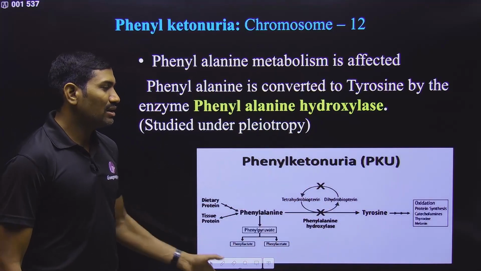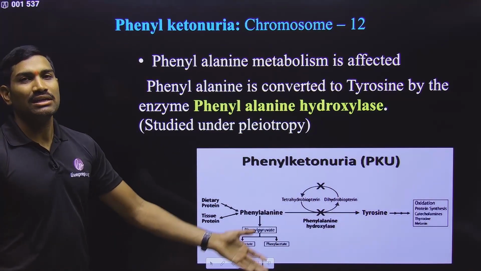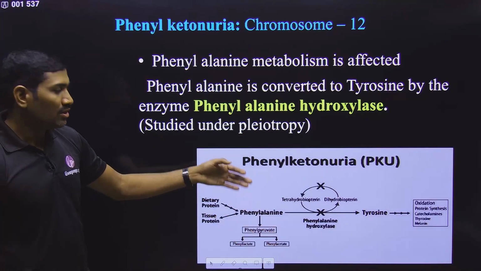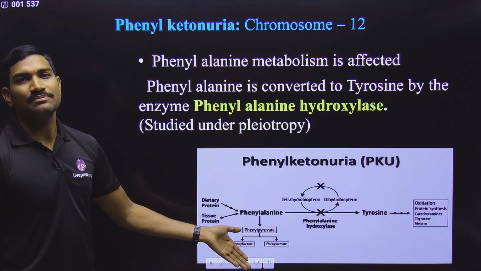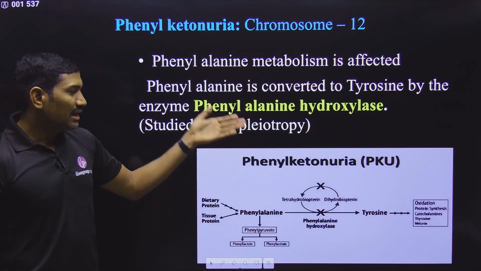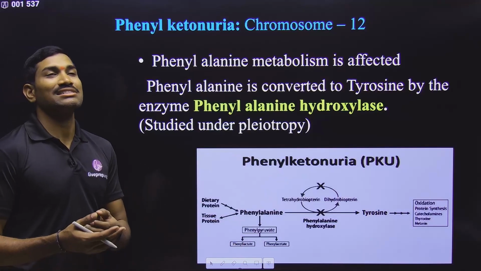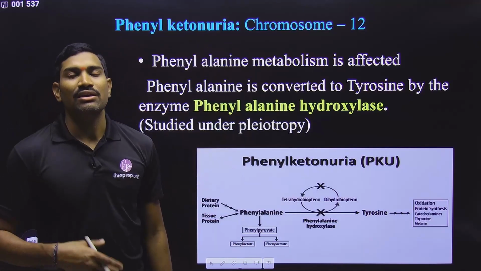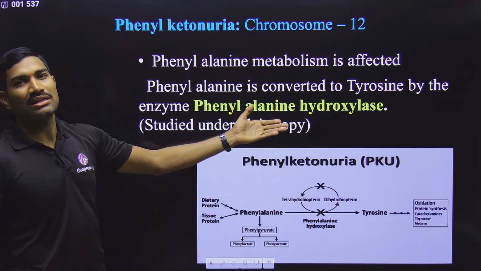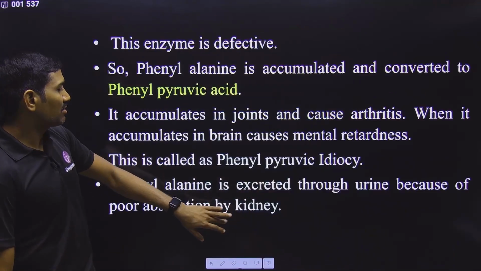So a single gene controlling many characters, that's why it is an example of pleiotropy. Not only this, this is a metabolic disorder, and because of this, phenylpyruvic acid and other derivatives are excreted through urine. That's why it is called phenylketonuria. It is a metabolic disorder. It is also a genetic disorder. That's what they are talking about here.